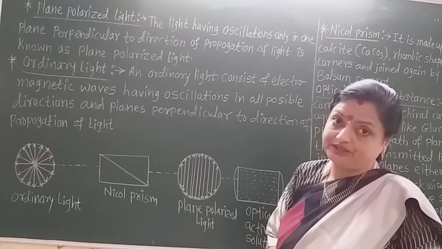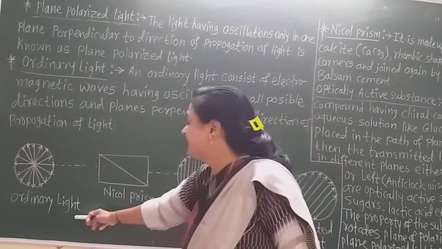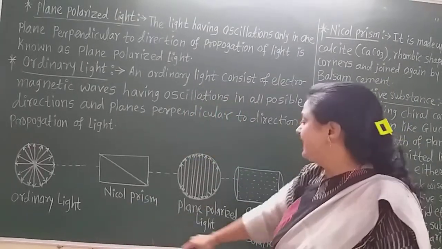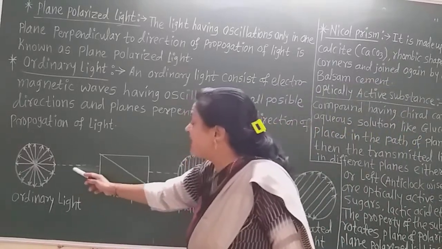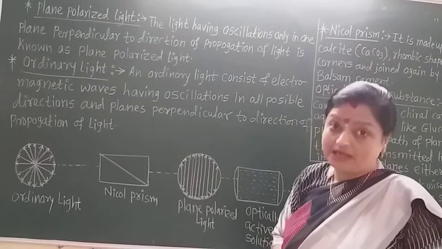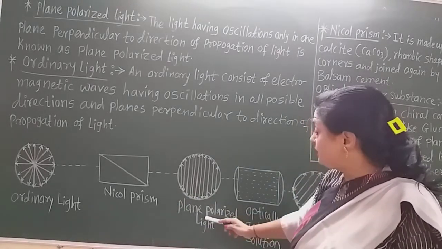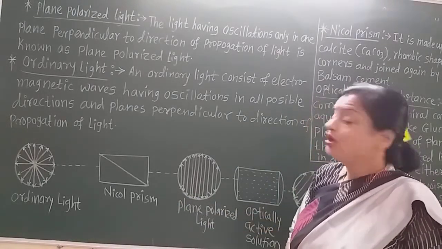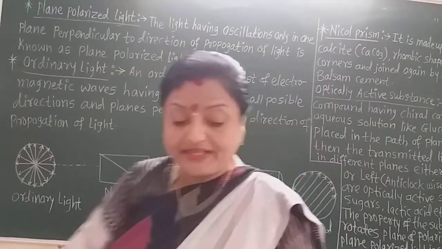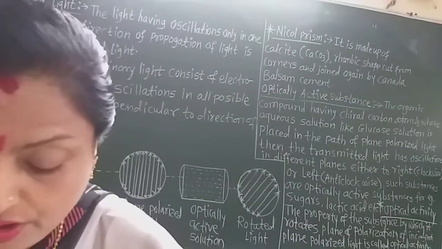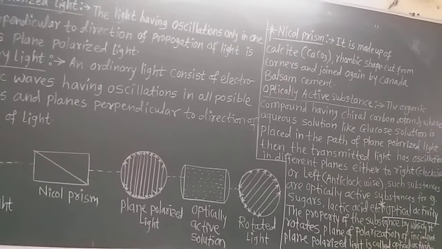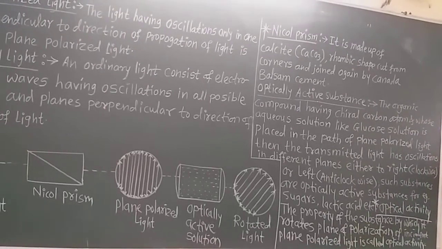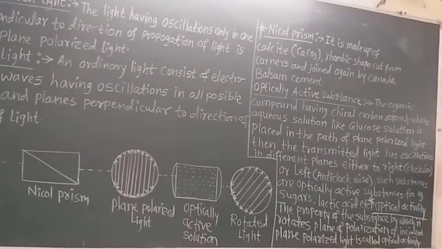Now this is the ordinary ray of light, or ordinary light, and this is the plane polarized light. When the ordinary light passes through this Nicol prism, what happens? We obtain the plane polarized light. Now, what is this Nicol prism? Let's learn. See on the blackboard, there I write the information about the Nicol prism.